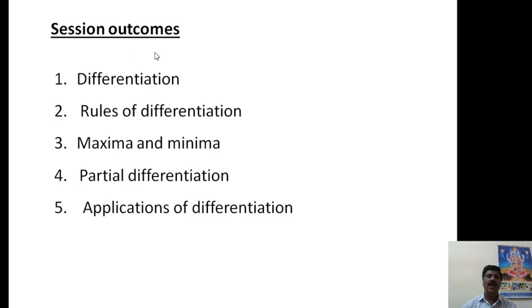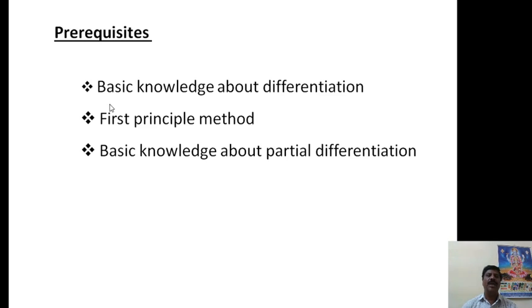Before discussing this session, you should already have basic knowledge of differentiation and the first principle method of differentiation, because in the derivation or making of the formula you have to apply the first principle method. Therefore, you should be aware of the first principle method in differentiation. You have also known about partial differentiation in PUC second year. These are the basic knowledge you already have before this session.